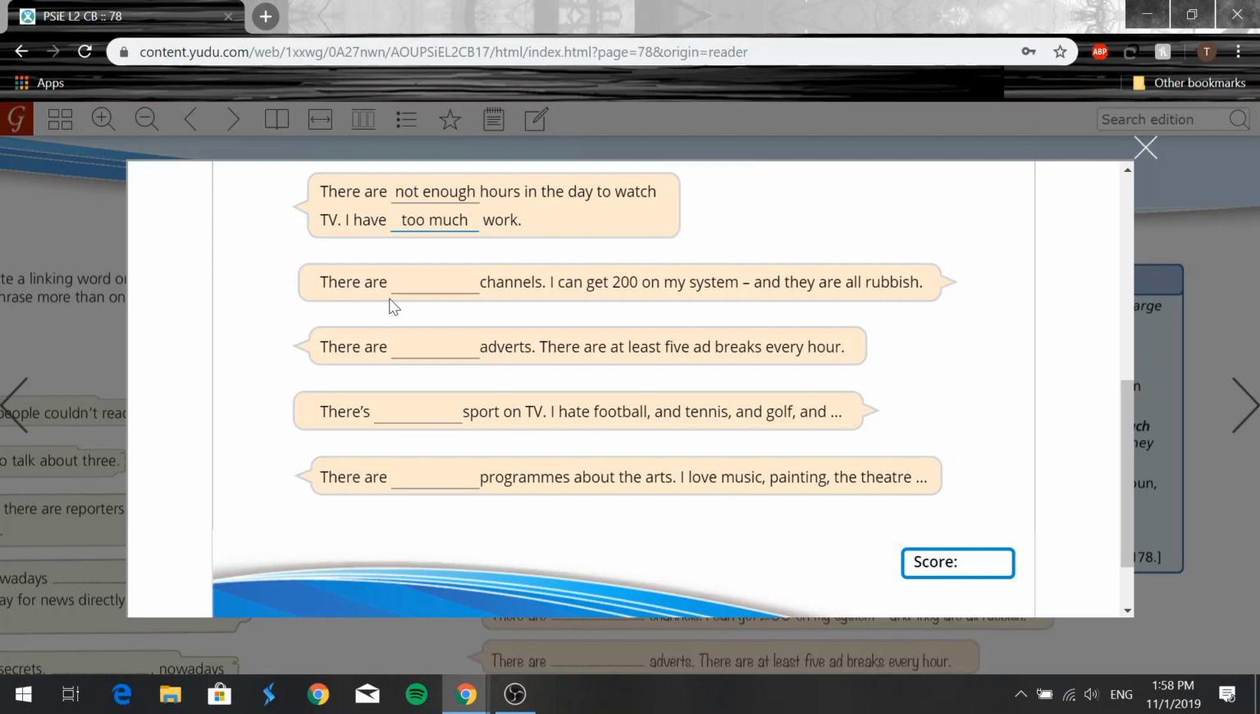There are dash channels. I can get 200 on my system, and they are all rubbish. Okay, so we'll say there are too many channels. I can get 200 on my system, and they are all rubbish. Okay? Then we have there are dash adverts. There are at least 5 ad breaks every hour. Okay, so we'll say there are too many adverts, right? We used many here and many here because these are countable nouns, you guys, okay? There are too many adverts. There are at least 5 ad breaks every hour.